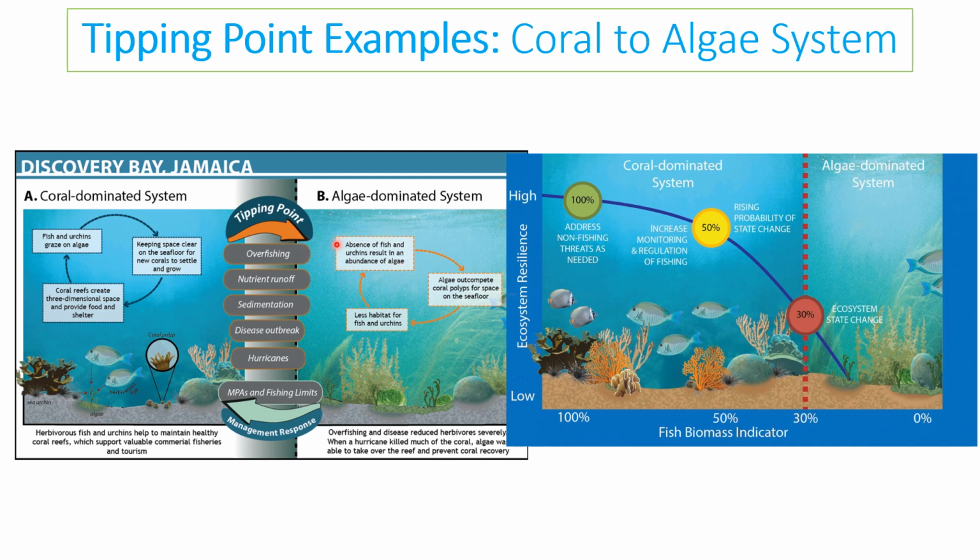As a result, the habitat dies out because there's less coral, then there's less fish, and fewer things like urchins, because algae then outcompetes the coral and kills it off. Those are examples of tipping points that have been seen. You see here that different percentages hit, and we think that when the fish biomass drops to 30% of what it currently is, then the coral tends to become an algae-dominated system. So that's a definite example of studied tipping points in coral seas.